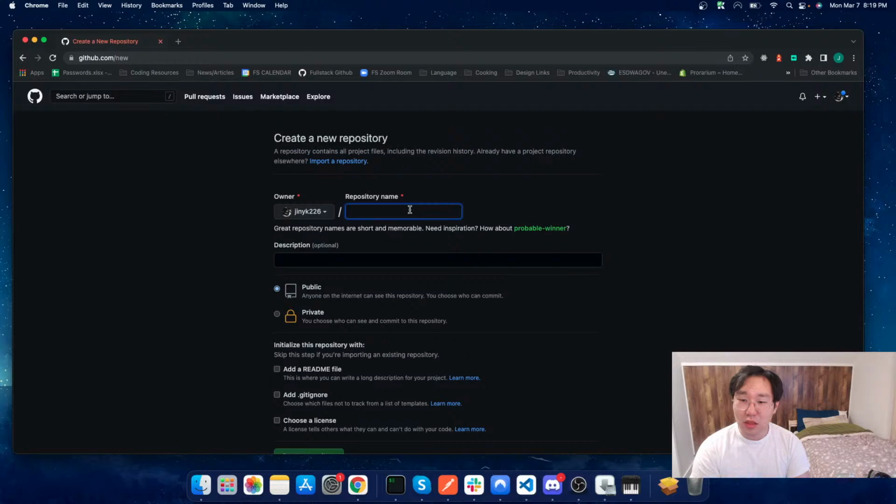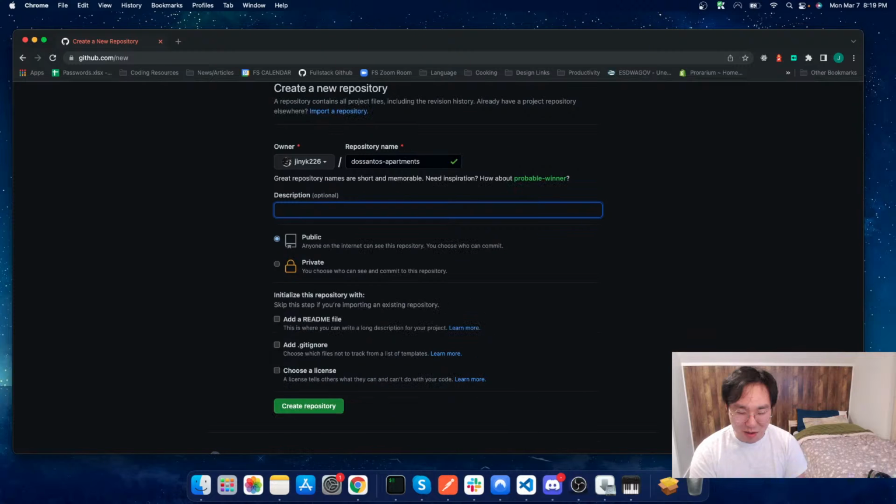So let's go ahead and make this. It's going to be Dos Santos Apartments. And if there's anything I learned from doing a boot camp and watching people program online, it's that when you do it by yourself in your room, making typos and everything is not really a problem. But once you start doing it in front of a camera, it's a completely different story. So I'm going to create this new repository name.